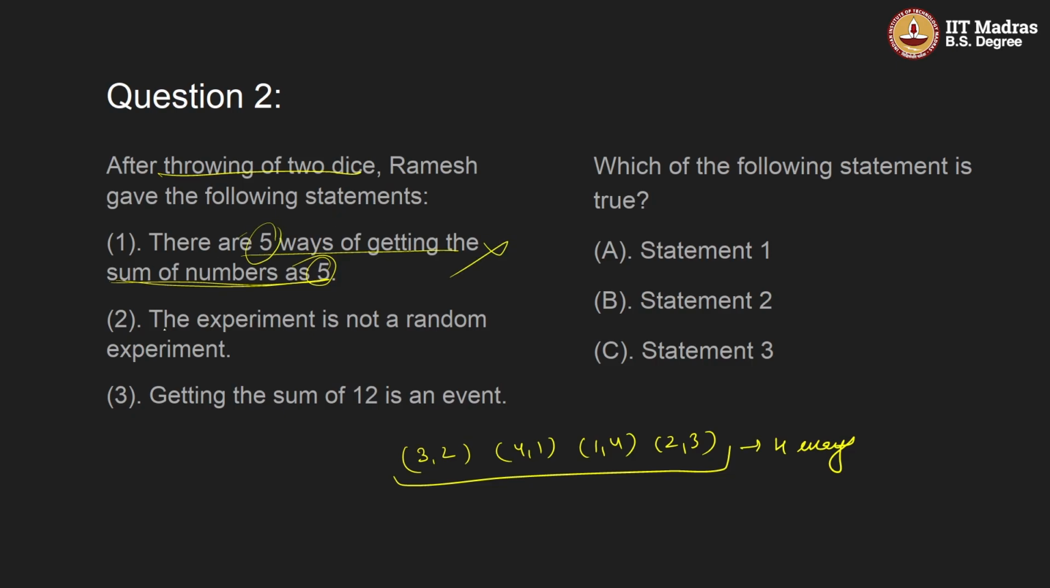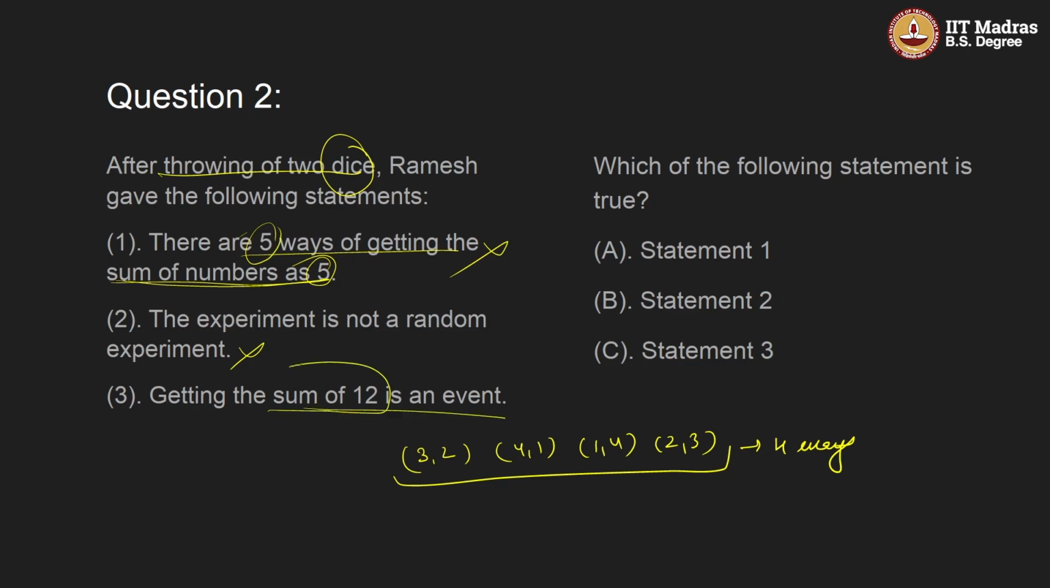Now, next, the experiment is not a random experiment. It is a random experiment, right? Because we are throwing two dice, okay, and we are not certain what numbers will come, right? We don't know the outcome. So option 2 is also wrong. This is a random experiment. And third, getting the sum of 12 is an event, right?